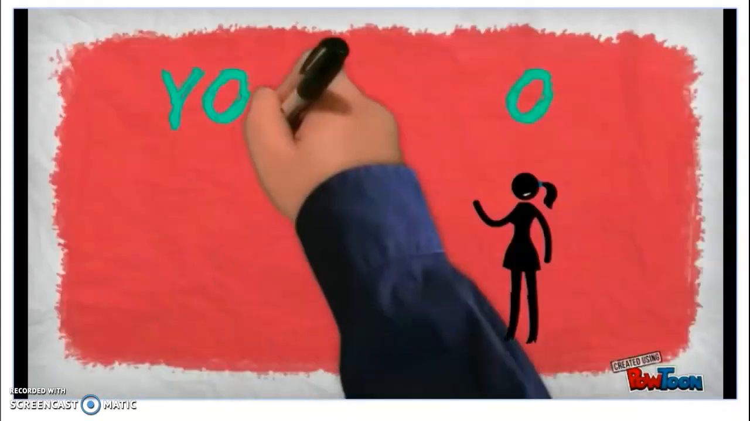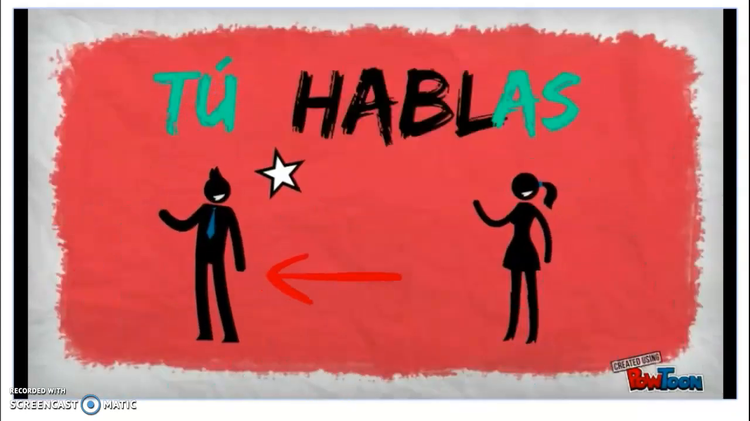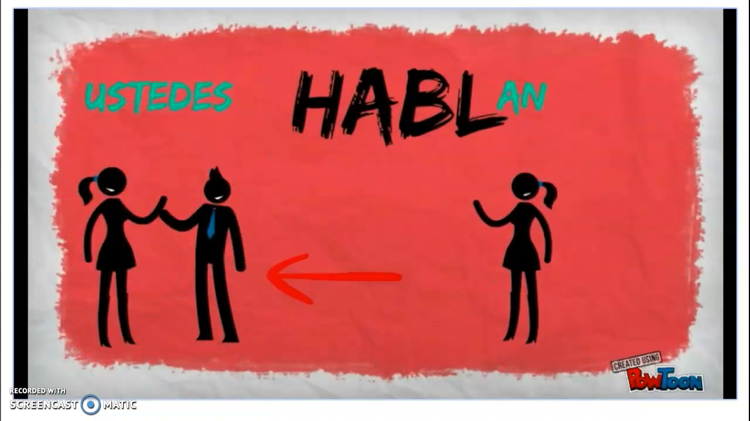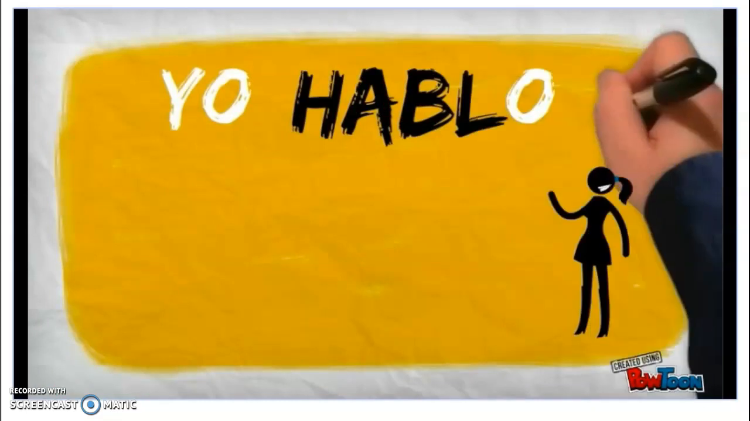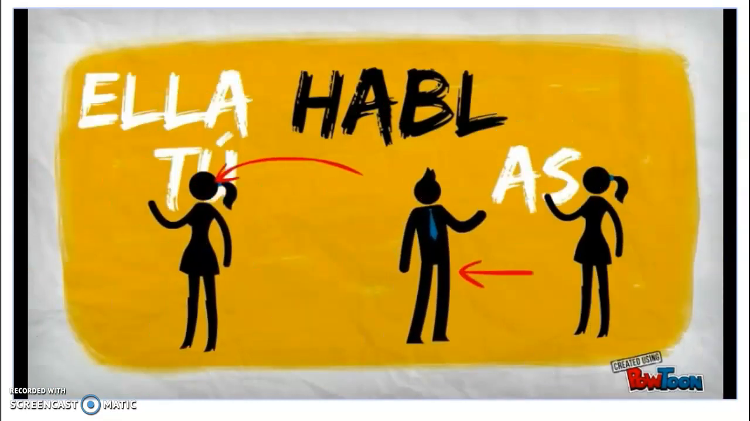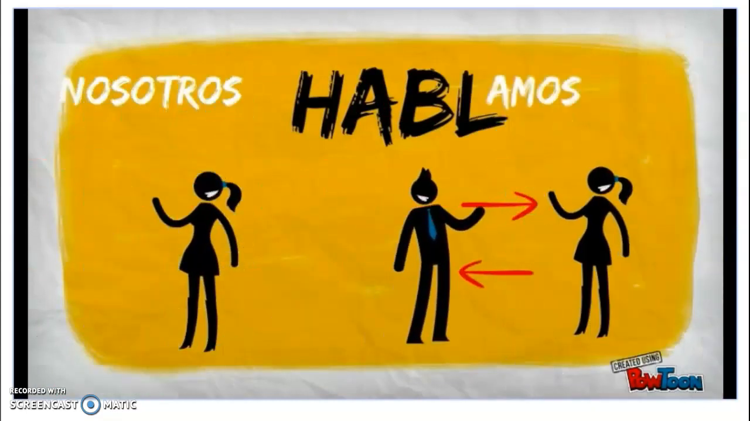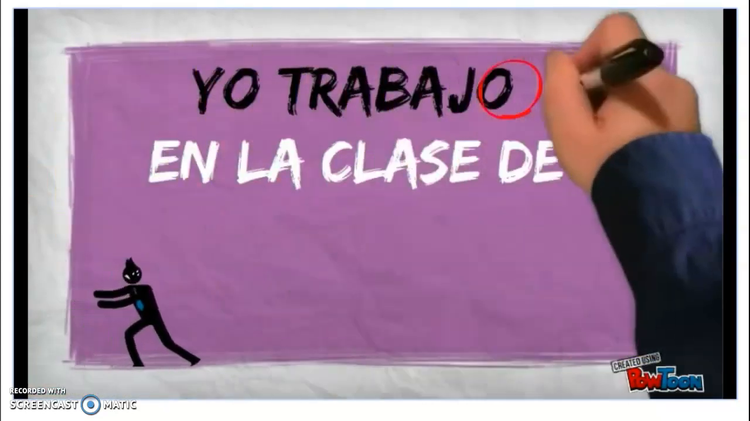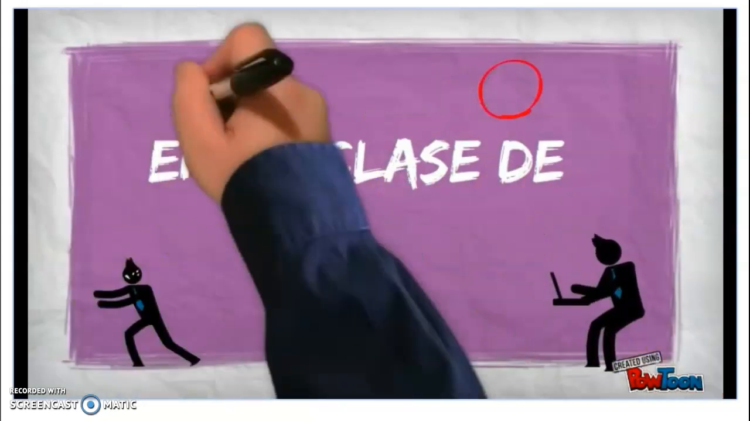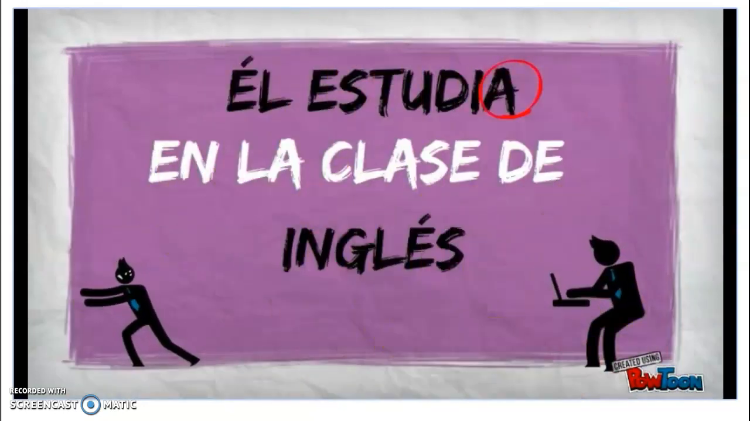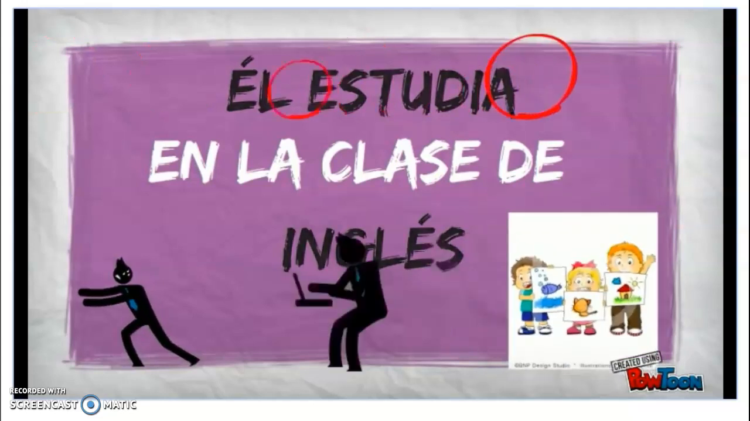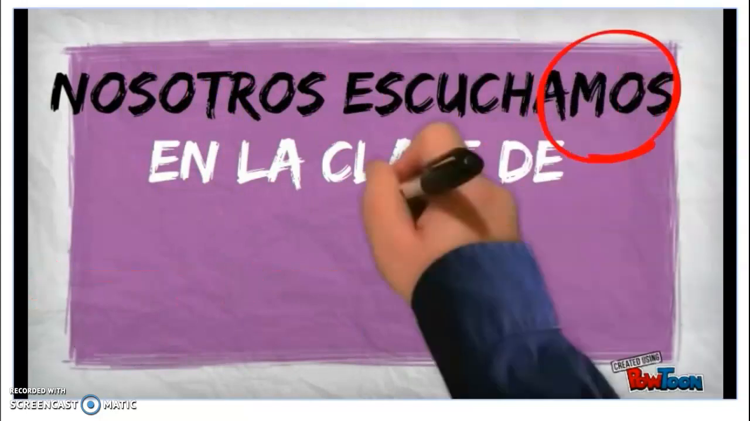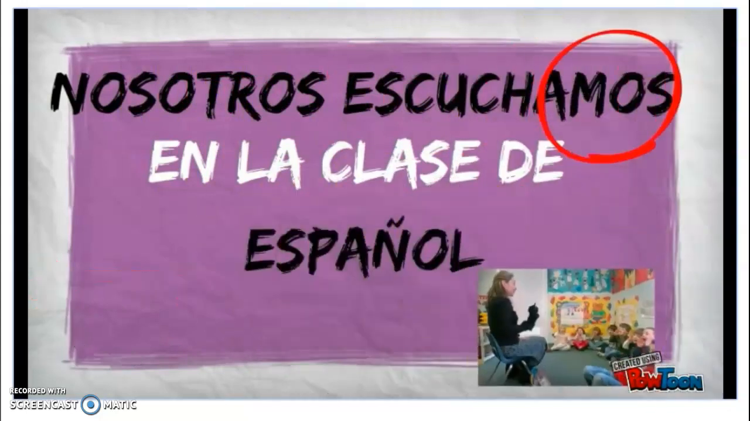Yo hablo, tú hablas y usted habla. Nosotros hablamos y ustedes hablan. Yo hablo, tú hablas y ella habla. Nosotros hablamos y ellos hablan. Yo trabajo en la clase de matemáticas. Él estudia en la clase de inglés. Ellos dibujan en la clase de arte. Nosotros escuchamos en la clase de español.